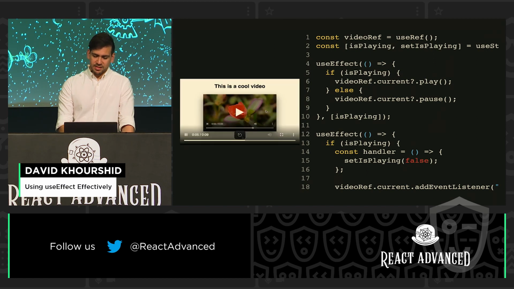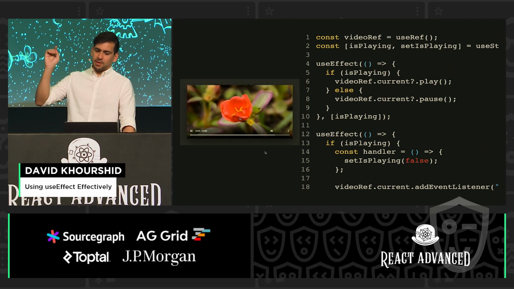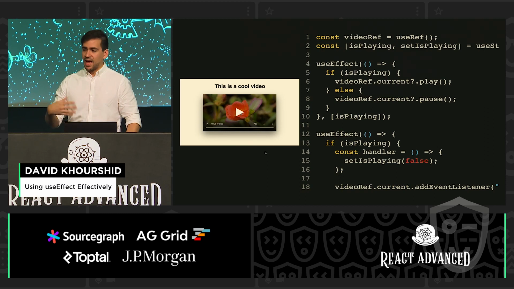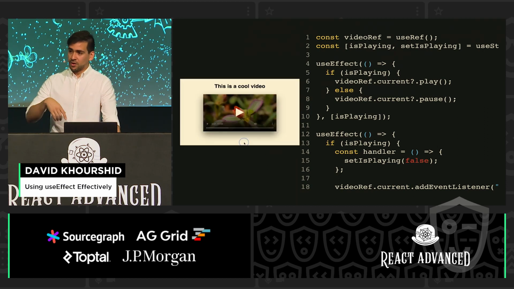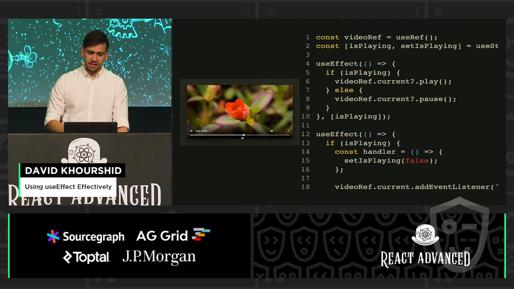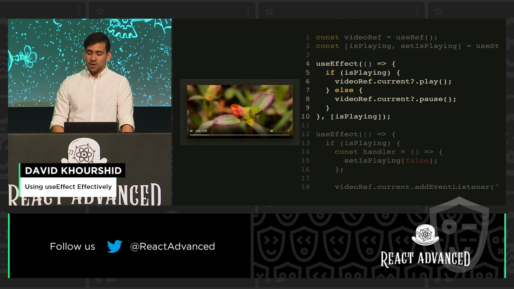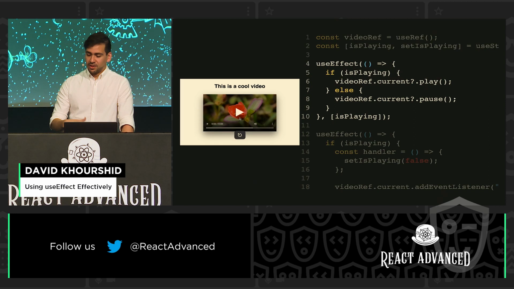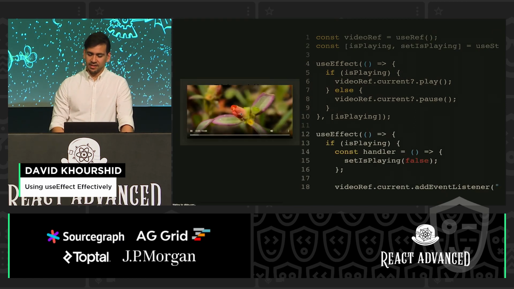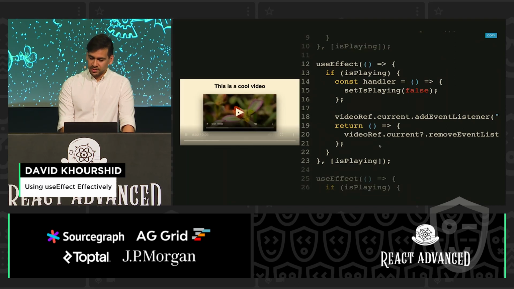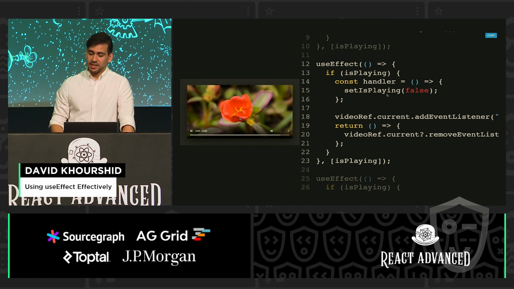Yeah, but here is a bigger example. I wanted to make this cool video where it's a thumbnail, but when you click it, it goes full screen, and then there's many ways to close it. You could click outside of it, you could press the escape key, or you could wait for the video to be over. There are 3 useEffects handling this. In the first one, we are checking is playing, and if we are playing, the video ref, we have to play it, or we have to pause it if it's not. The second one, we are listening for the video to end, and when it ends, we set is playing to false.